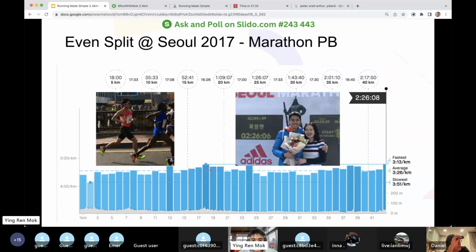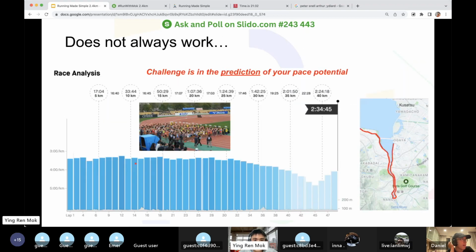This is my Seoul Marathon 2017, it's a PB for me. And you can see how even the entire race is. You need to aim for even split to maximize your race day potential. Don't think of trying to chiong at the first part. Okay, good. But this does not always work.